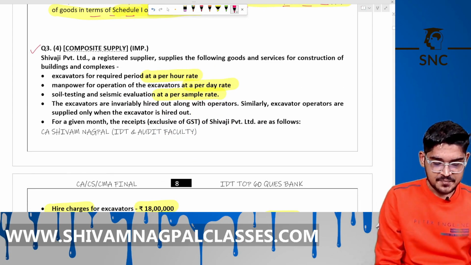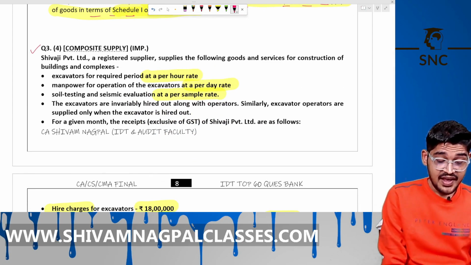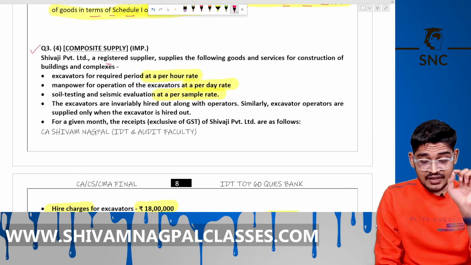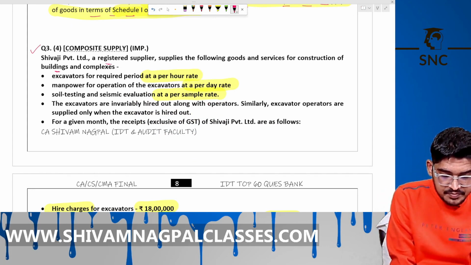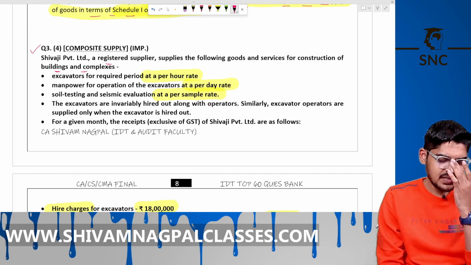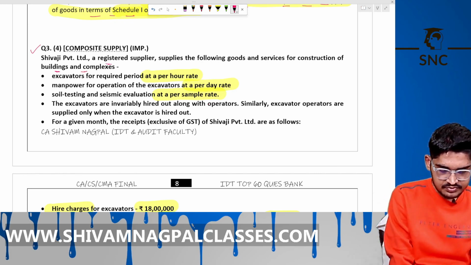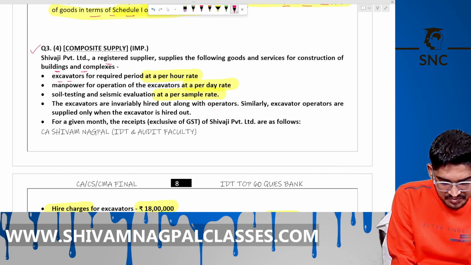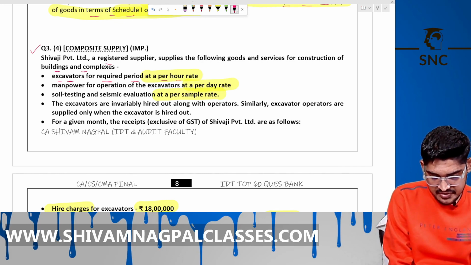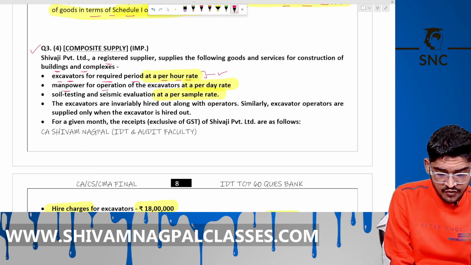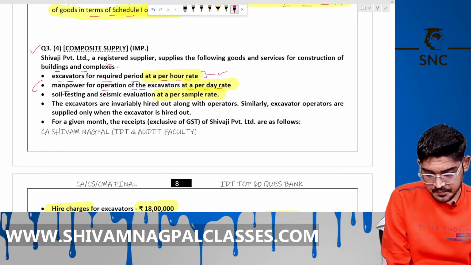The next question is on composite supply. Shivaji Private Limited, a registered supplier, supplies the following goods and services for construction of buildings and complexes. There is a machine, excavators, for the required period at a per hour rate. This is a construction machine, and manpower for operation of the excavator along with that machine at a per hour rate.